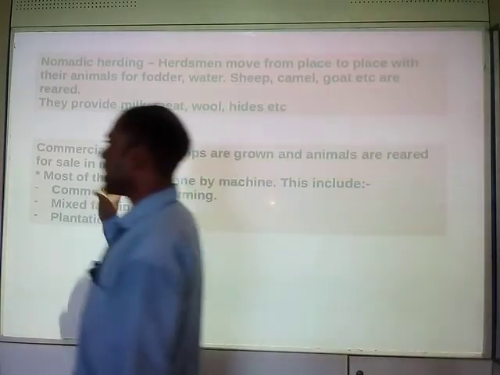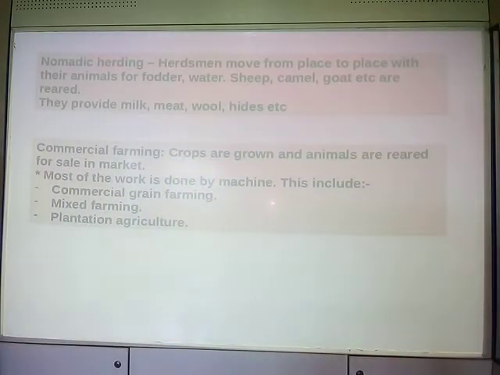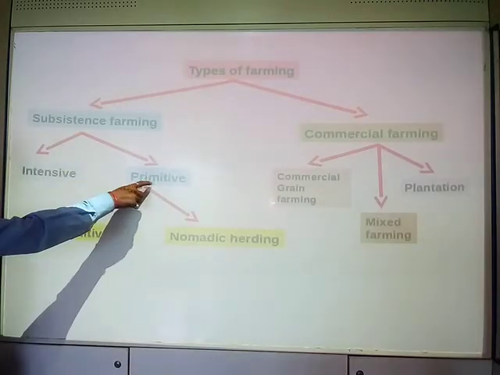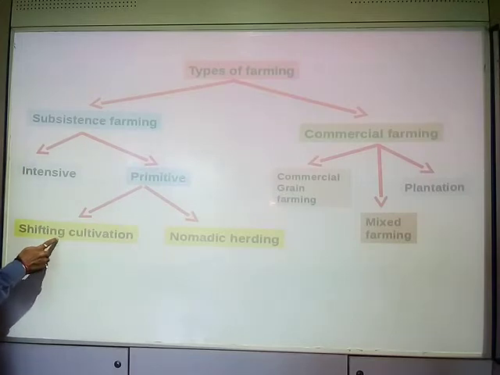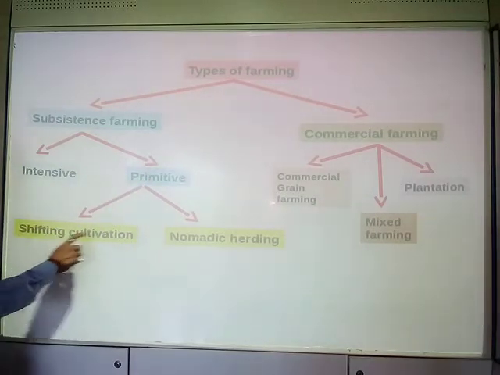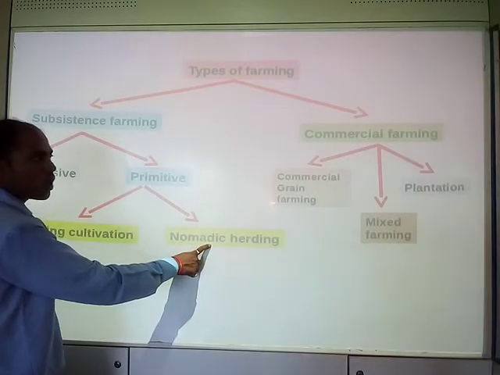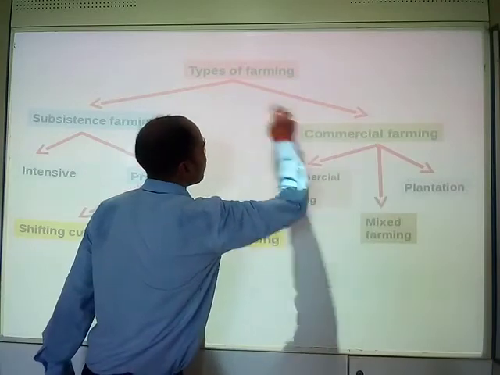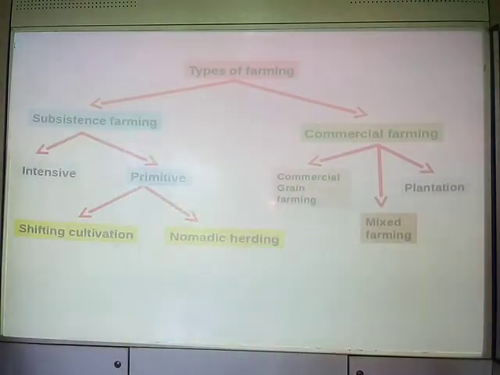Now, after nomadic herding, we have commercial farming. So we have discussed intensive farming, primitive subsistence farming, and shifting cultivation, which is a part of primitive farming. We have discussed nomadic herding also. Now coming on to the next part of farming, commercial farming.